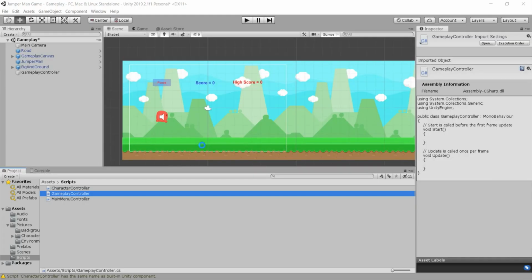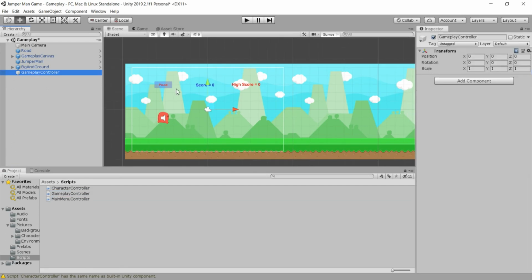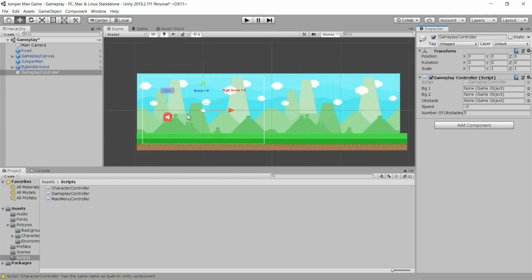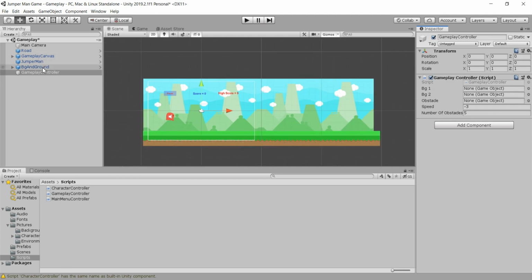I will save this and go back to Unity, and now we'll take our gameplay controller game object and of course attach this gameplay controller script on this game object. This script can now work because it is attached to one of our game objects, and we see that there are plenty of variables that we need to attach. First bg is actually this bg, so this is the bg and ground.